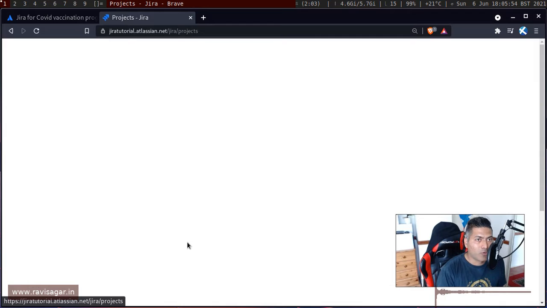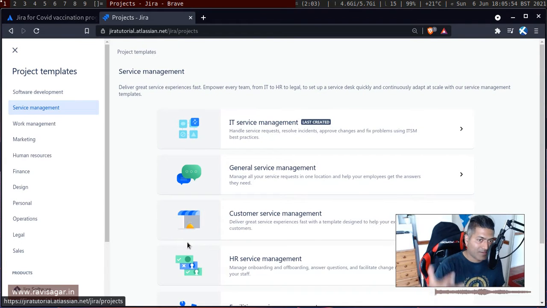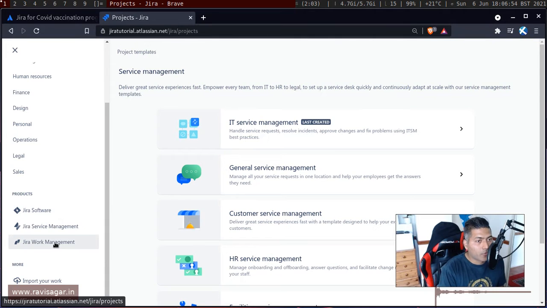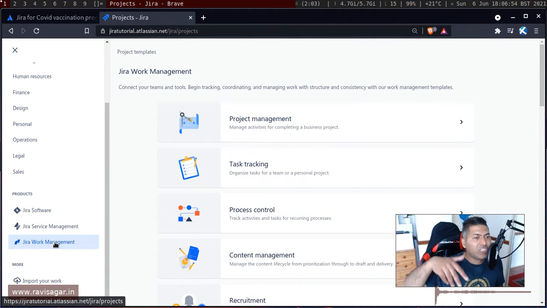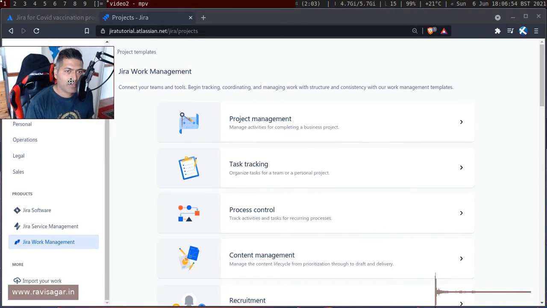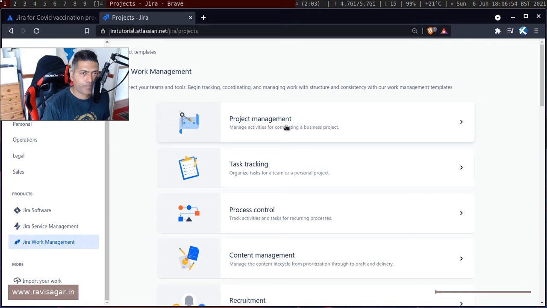Of course, I'm talking about the Jira administrator because only Jira administrators can create a project. If you are using Jira, it could be Jira Software or Jira Service Management. That is not really the point here, because you can always create a Jira core based or business based project. So you can go to Jira Work Management. I should use the Jira Work Management word now. If you look here, you have project management, task tracking, process control. I would say go for task tracking and create your own workflow, a simple workflow.